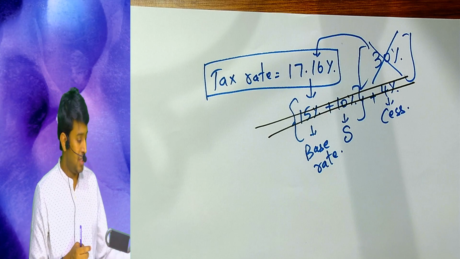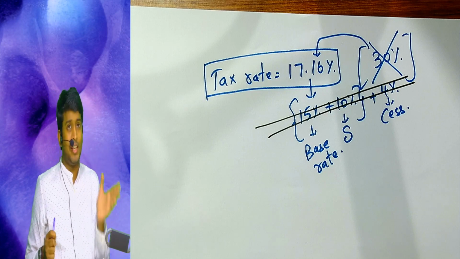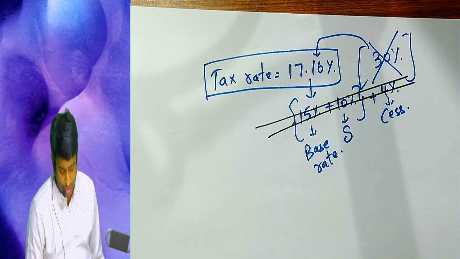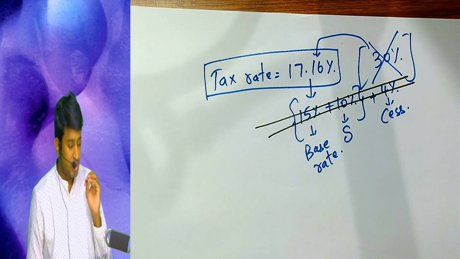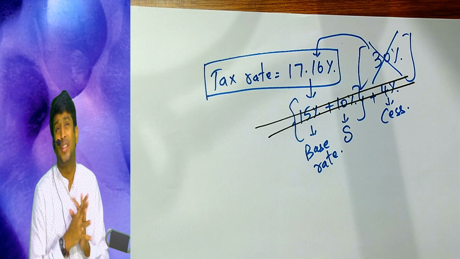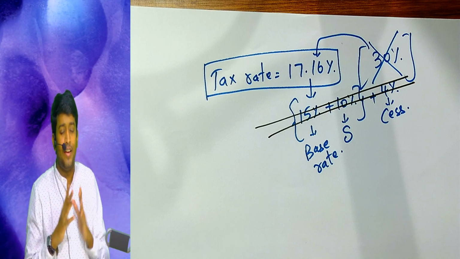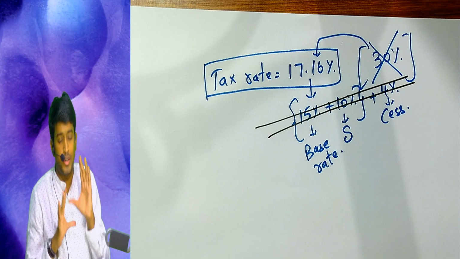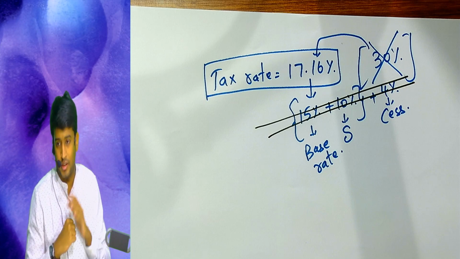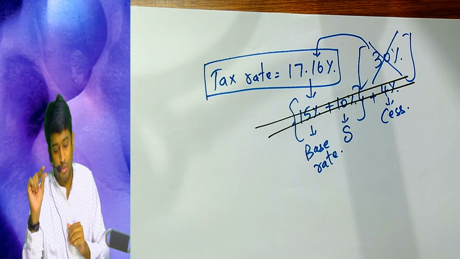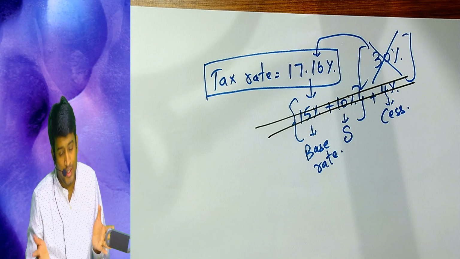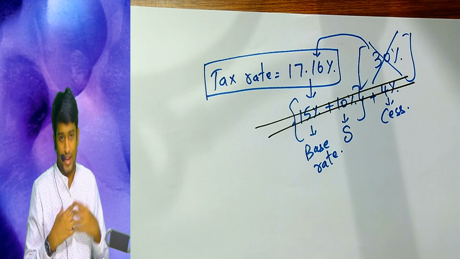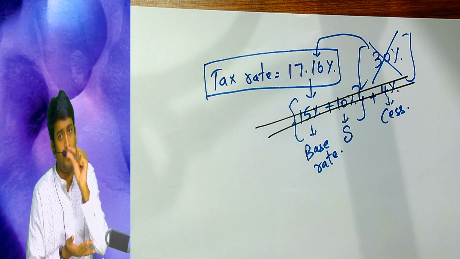Now point is, who will lose if 30% is reduced to 17.16%? Government will lose. So please understand like this. I have a pastry cake. My brother has one mango bite, and he knows very clearly that I love mango bite, and I have a big cake, he has a small mango bite.